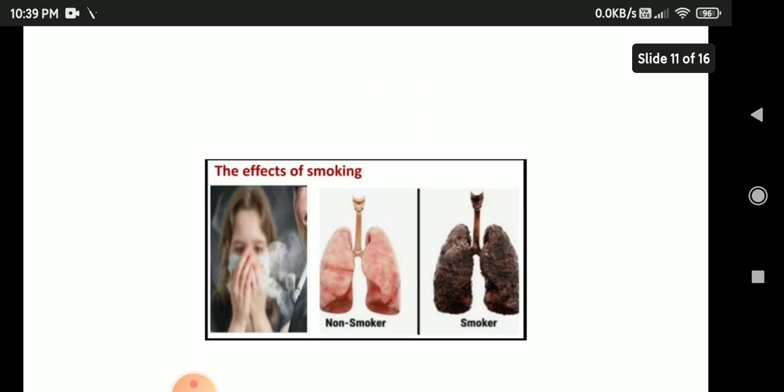Next, the effect of smoking. Now, you have seen that most of the people are smoking cigarettes and all. See, what are the effects of smoking cigarettes? If one keeps smoking over a long period of time, the toxic substances in the smoke collect in the respiratory tract. As a result, the air that enters the lung is not sufficiently purified, and the impurities in the air begin to accumulate in the lungs.